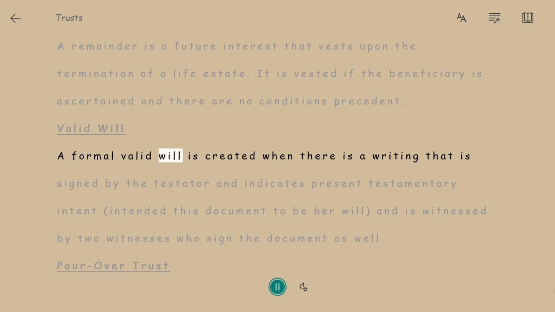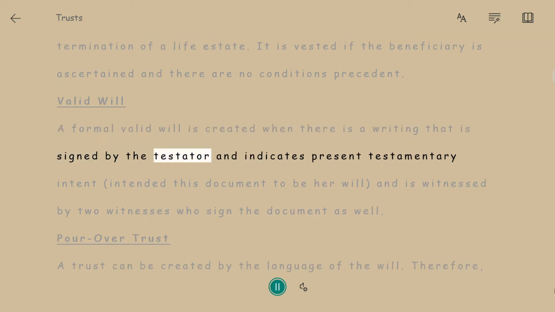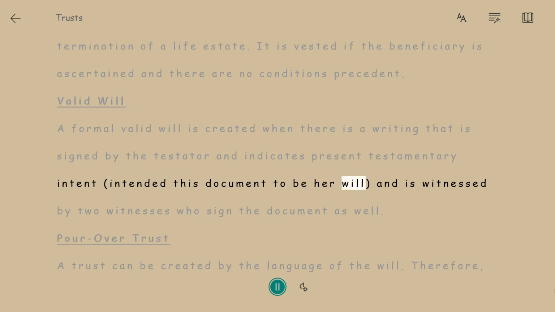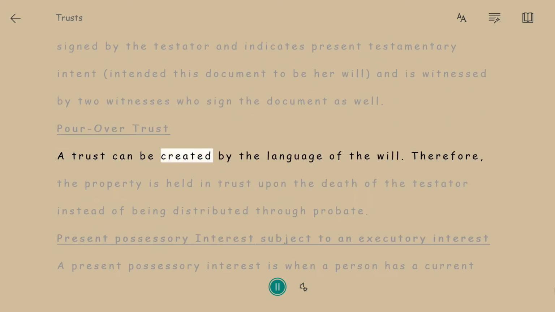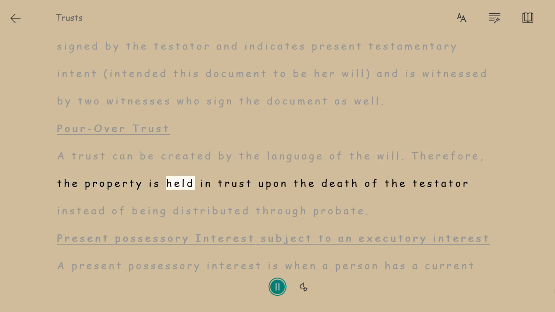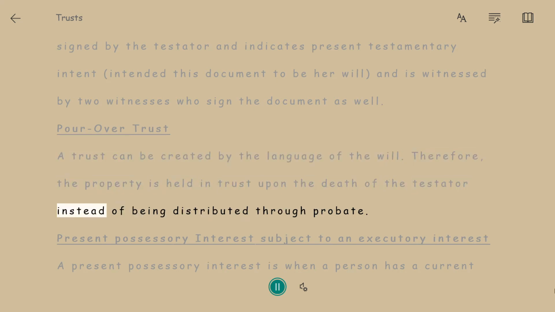A formal valid will is created when there is a writing that is signed by the testator and indicates present testamentary intent, intended this document to be her will, and is witnessed by two witnesses who sign the document as well. Pour-over trust. A trust can be created by the language of the will. Therefore, the property is held in trust upon the death of the testator, instead of being distributed through probate.